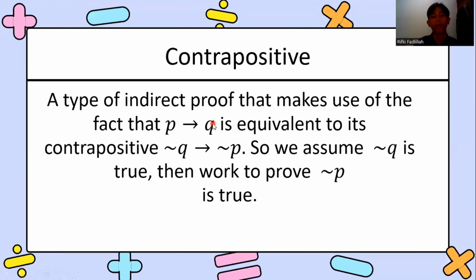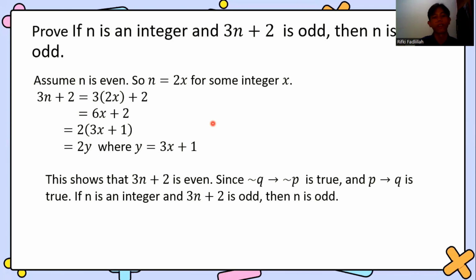And next, we move to contrapositive. Contrapositive is a type of indirect proof that makes use of the fact that P then Q is equivalent to its contrapositive, negation Q then negation P. So we assume negation Q is true, then work to prove negation P is true.